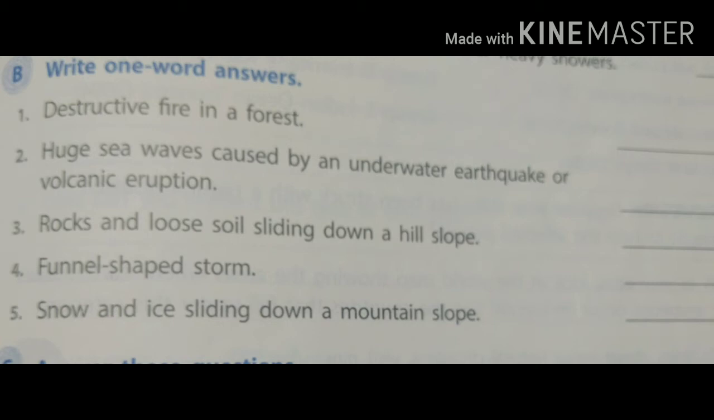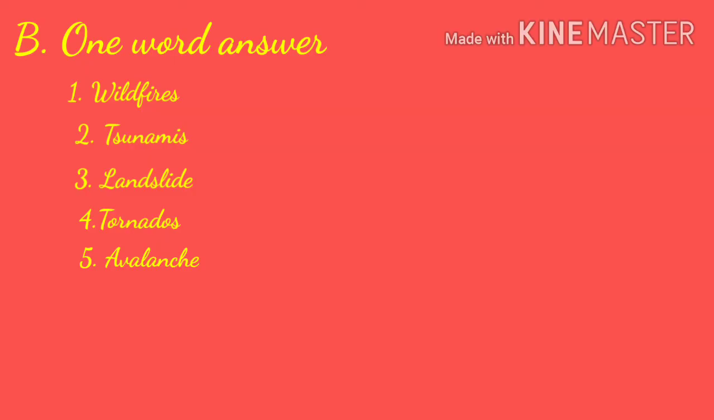Fourth point, funnel shaped storm. And the answer is tornadoes. Fifth point, snow and ice sliding down a mountain slope. And the answer is avalanches. Children, you can check your answers from here.